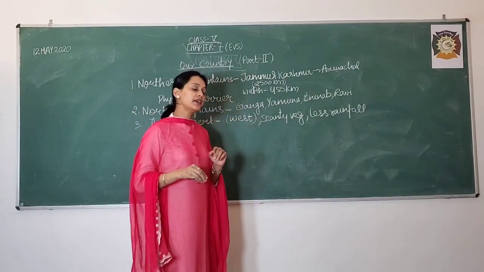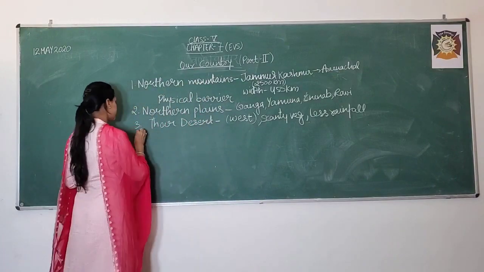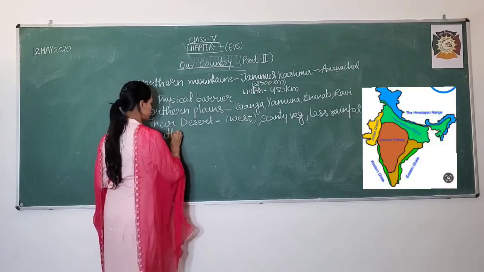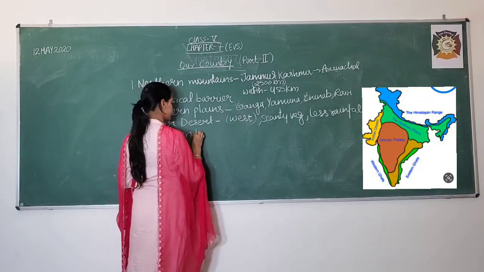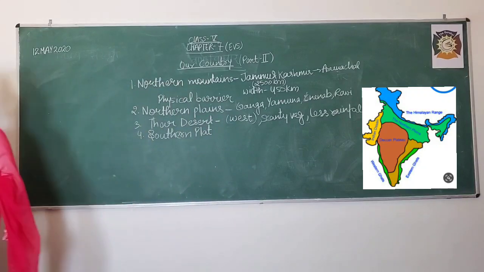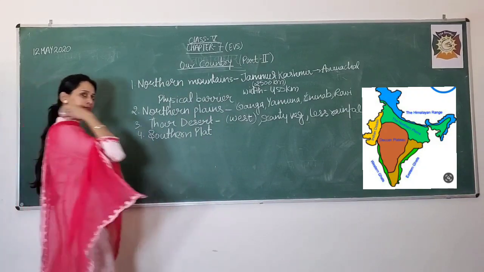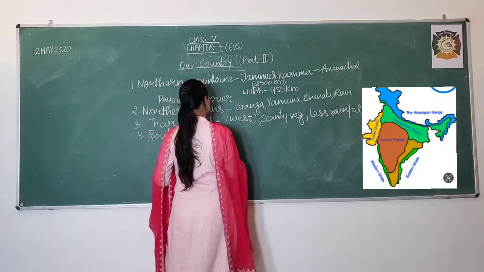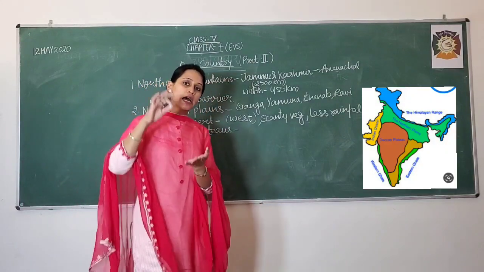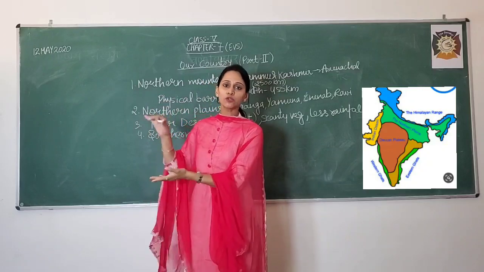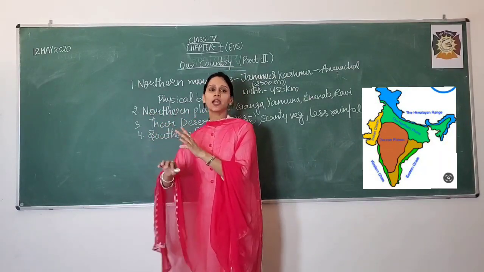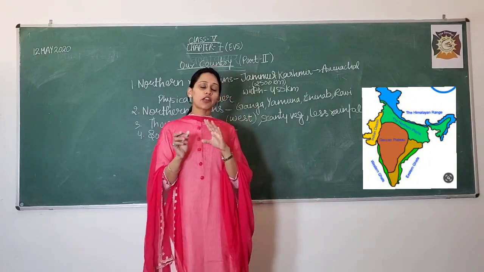Now moving ahead, the next one is the southern plateau. As you look down in the map, the south portion is known as the southern plateau, and it is just like a triangular mass.